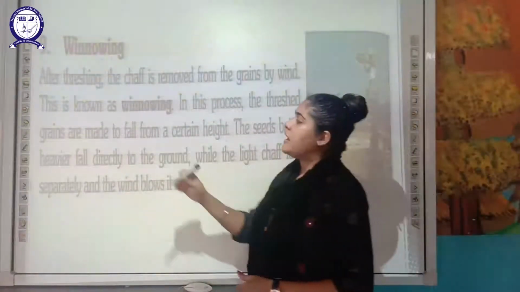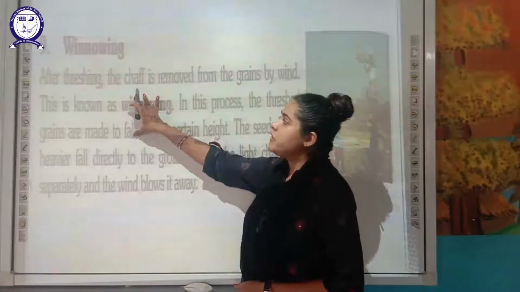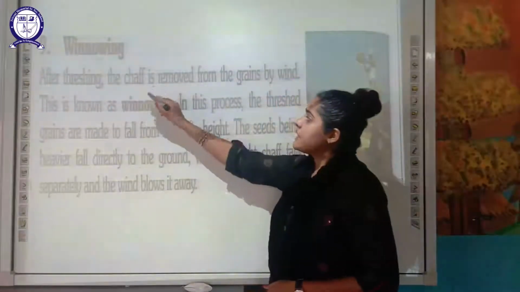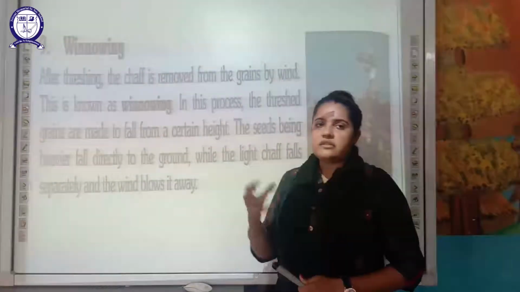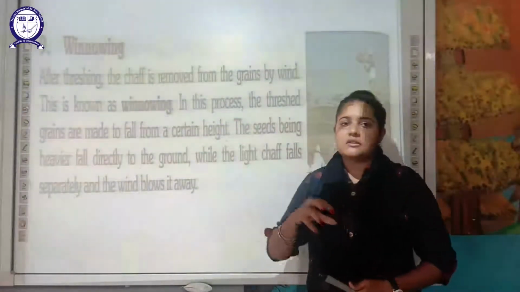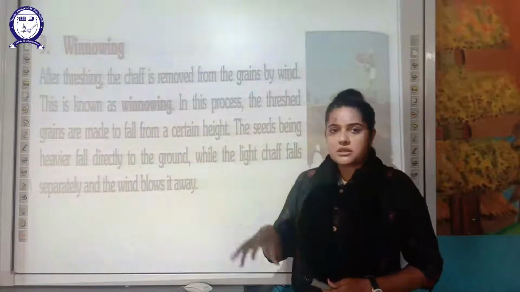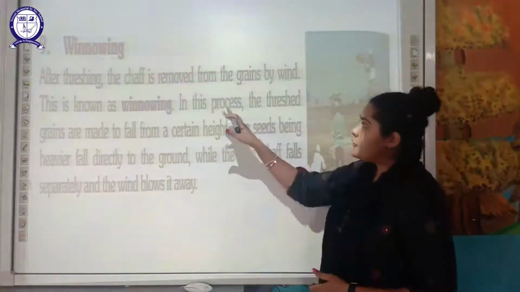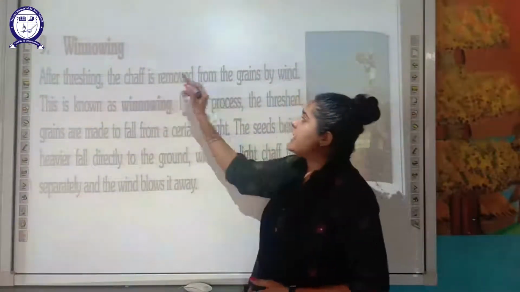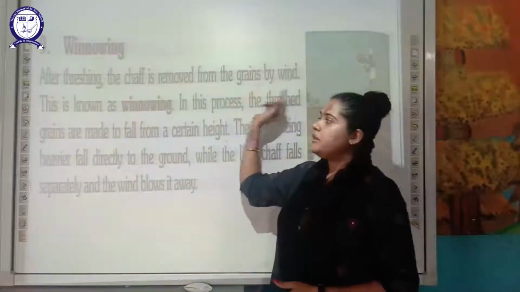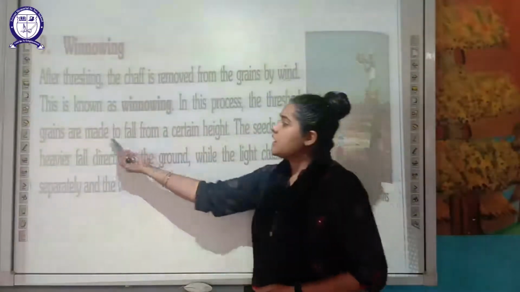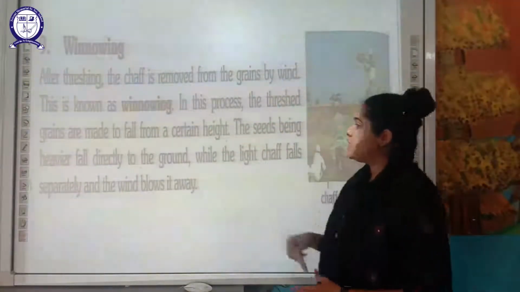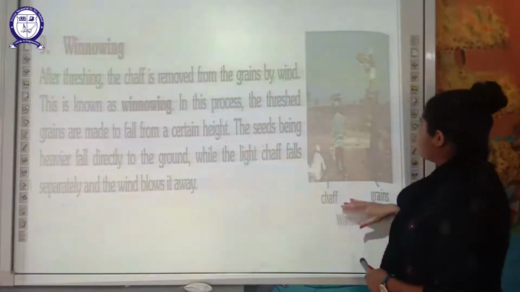What happens in winnowing? After threshing, the chaff is removed from the grains by the wind. Chaff is the unwanted material that is found in the food grain after threshing the crop. So the process of removing this chaff from the grains with the help of wind is called winnowing. In this process, the threshed grains are made to fall from a certain height. So you can see here, this is the process of winnowing.